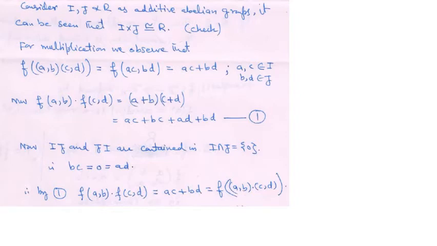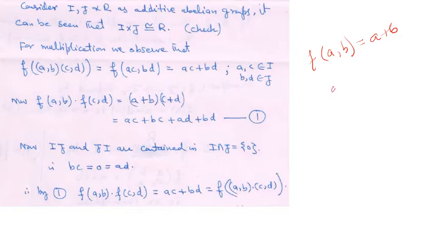We have defined f(a, b) equal to a plus b. This is a map. See whether this is well defined.